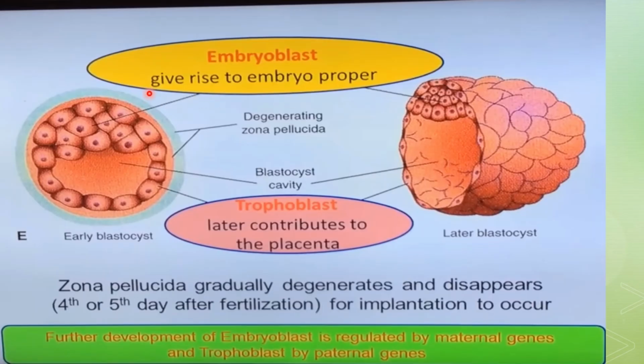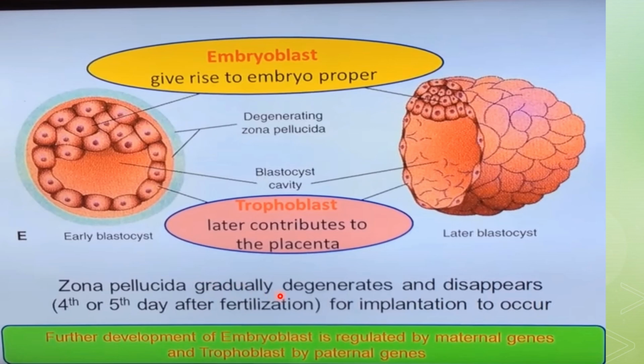Here you can see that the embryoblast, the inner cells, are giving rise to the embryo proper, and you can see the degenerating zona pellucida in the early blastocyst stage. This is the zona pellucida which is going to degenerate, and here you cannot find any zona pellucida in the late blastocyst stage, while the trophoblast will later contribute to placenta formation.